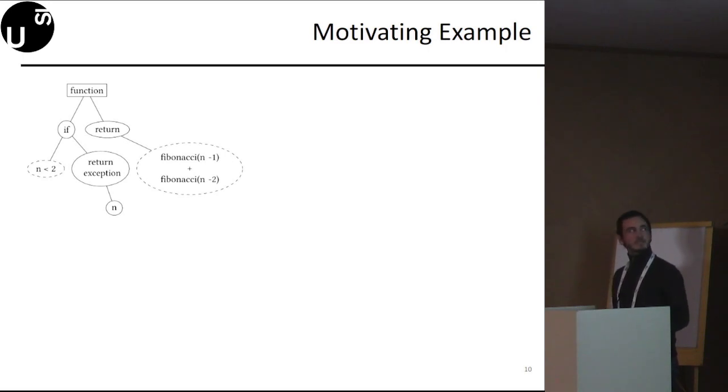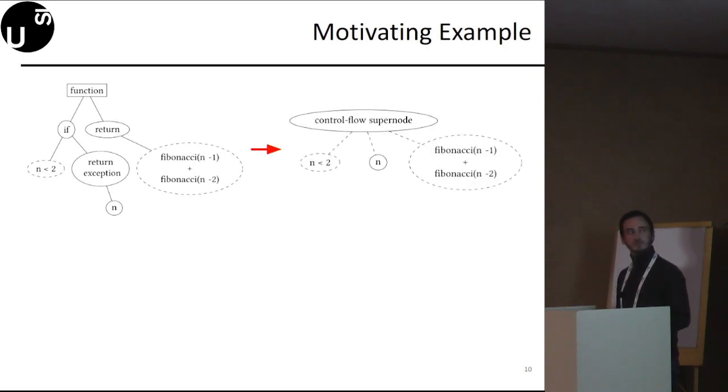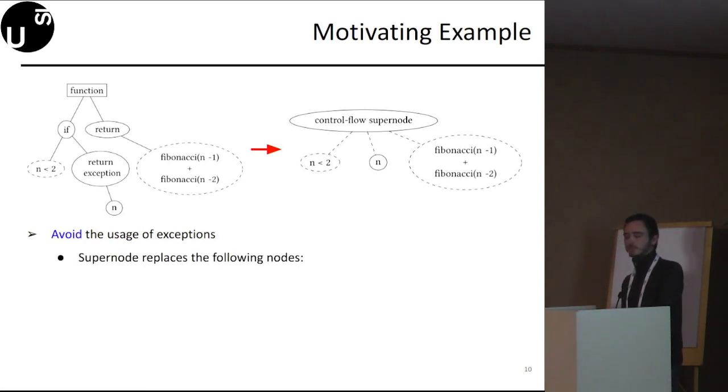In our technique, this AST is actually transformed into a corresponding AST with one control flow supernode. This control flow supernode avoids the usage of exceptions. Moreover, this supernode replaces the following nodes: function, if, return exception, and return.